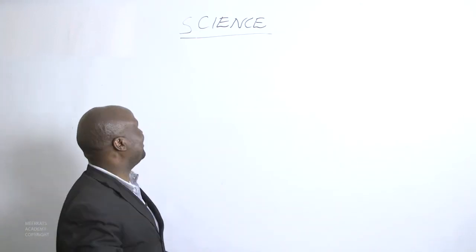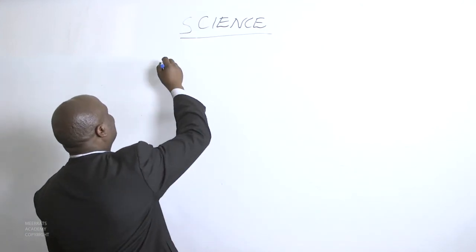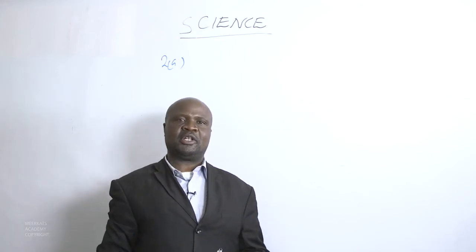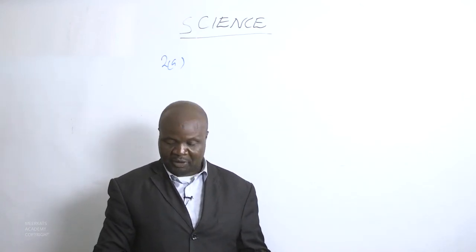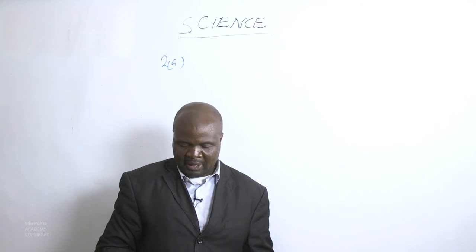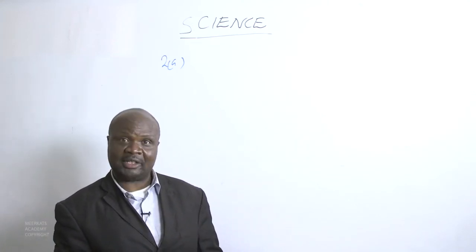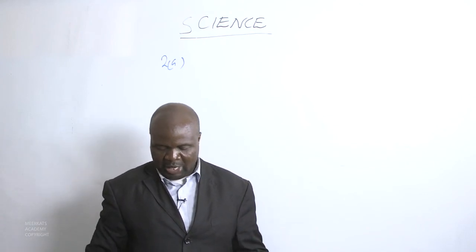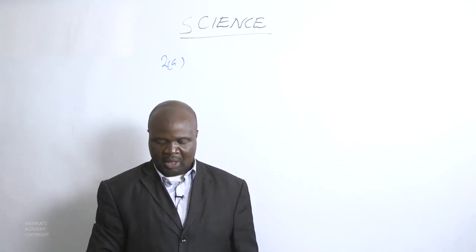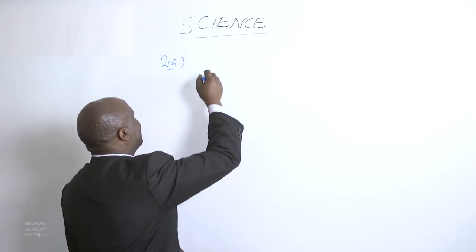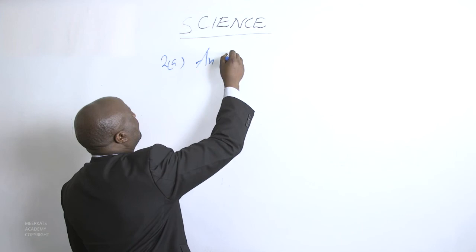Let us name this question 2C. It deals with the information we gathered from the animal kingdom, and the question involves slight mathematics. We need to do a bit of calculation here. One, it talks of an African elephant.